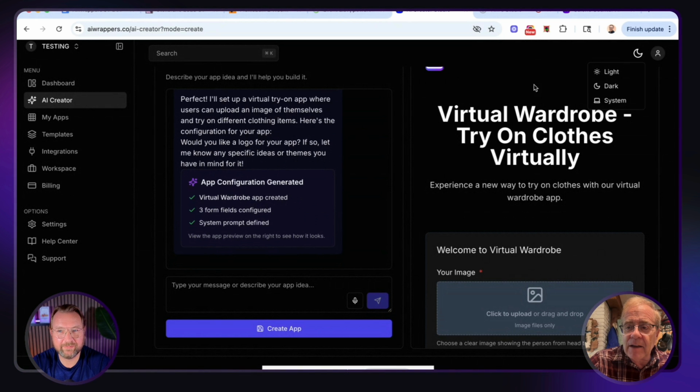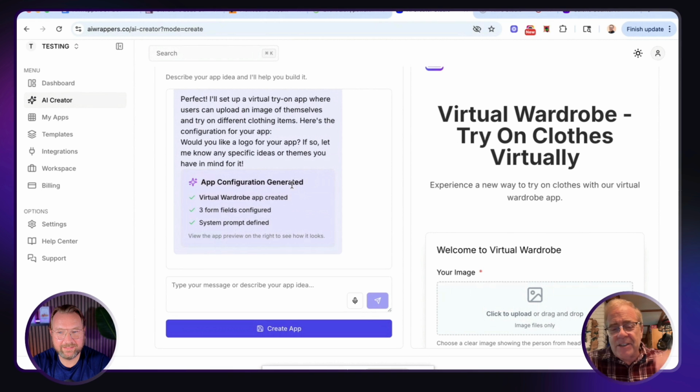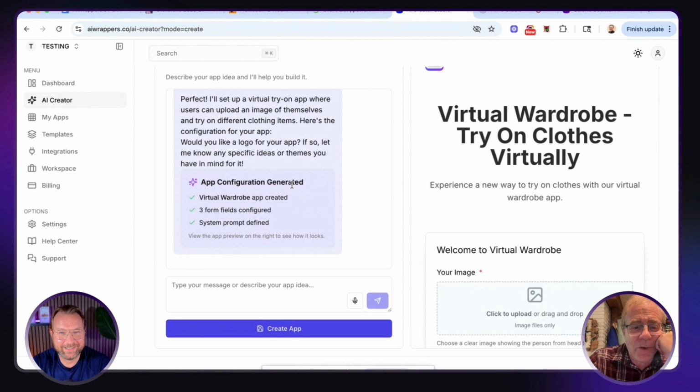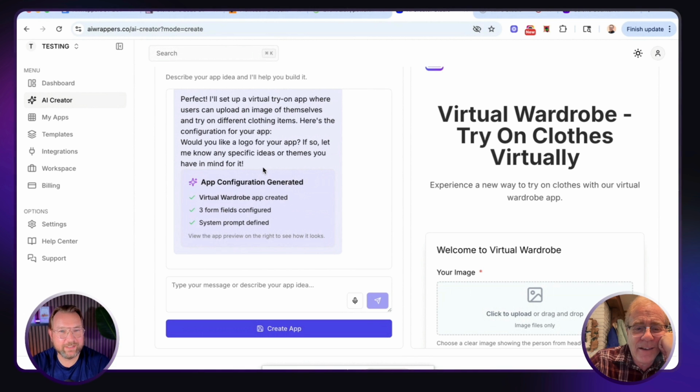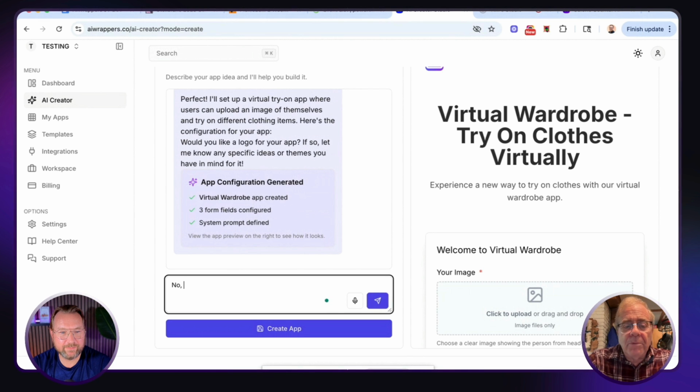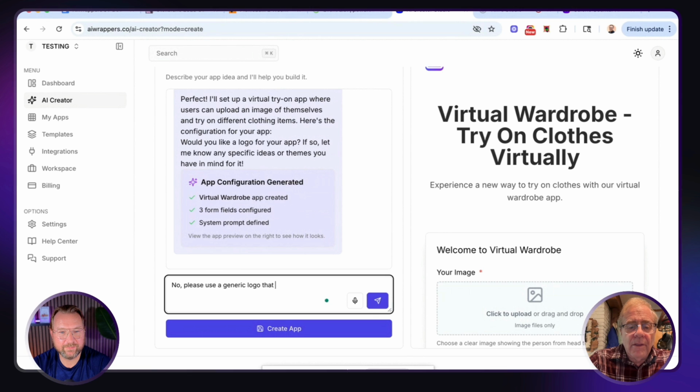I'm going to put it back to light. Yeah, sure. I just got used to light a long time ago because I'm so old. Yeah, but that's cool because everyone can have their own preference with this. So the only thing it's asking for is whether we want a logo. I'll say, no, please use a generic logo that you choose for me.